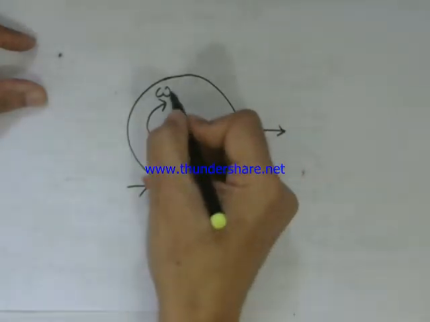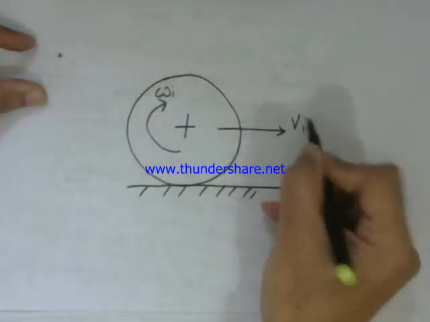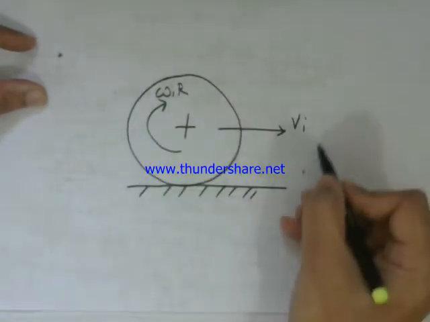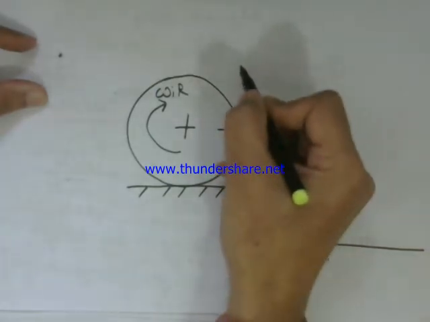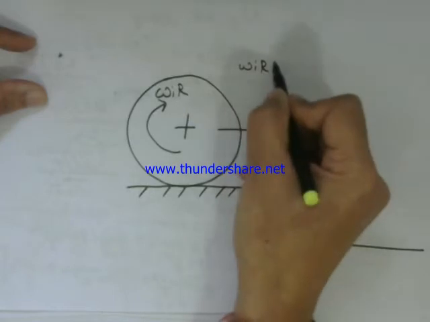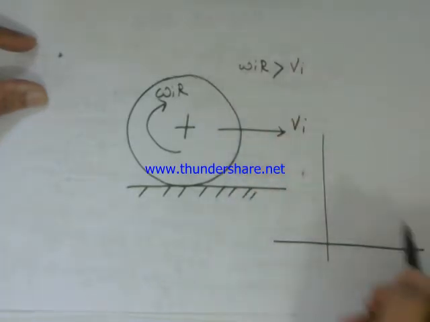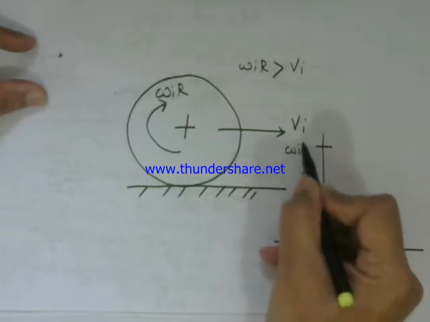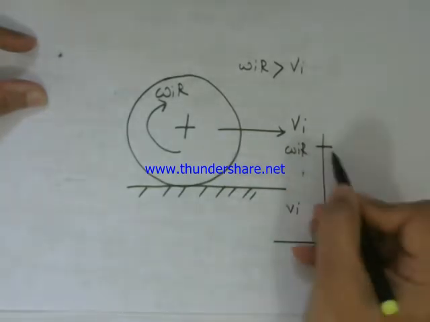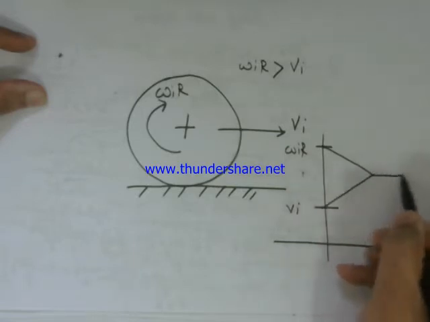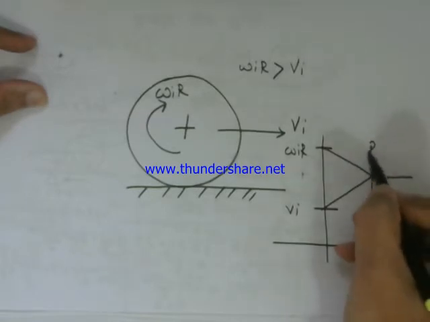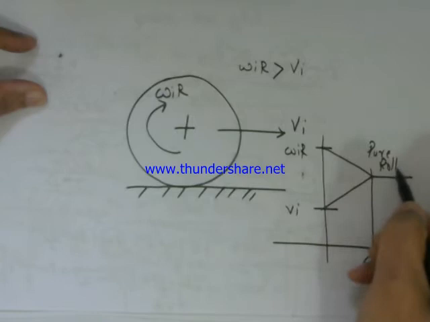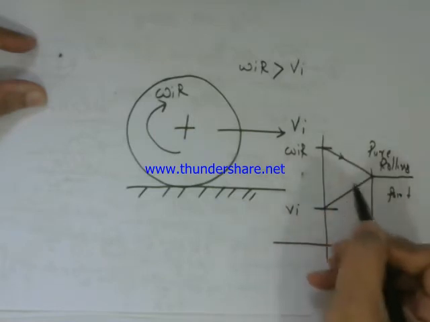I'm just showing it again. Take omega i and Vi, multiply this by r, and then draw the graph. Suppose now you have omega i r greater than Vi. So omega i r you draw here, Vi you draw here, and they have to ultimately meet at a point where pure rolling starts. This is the time t when the pure rolling starts. This is the pure rolling point. This is moving downward, this is moving upward.